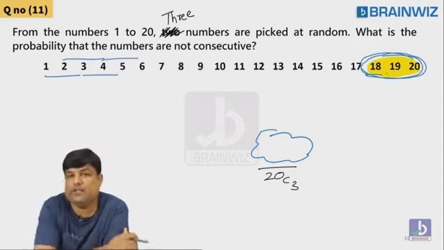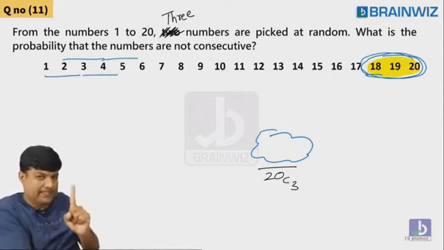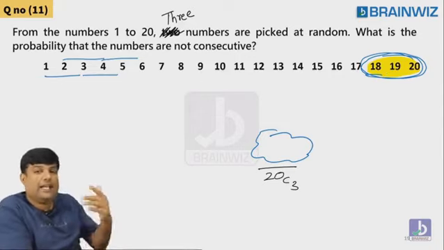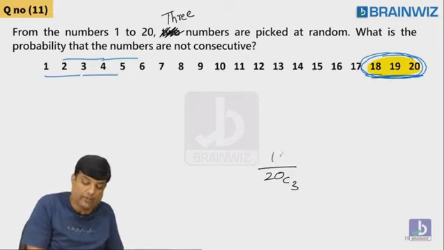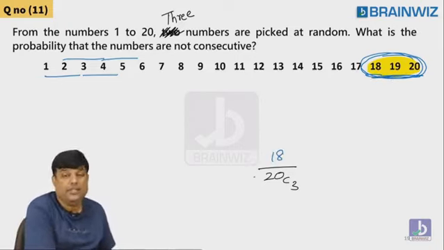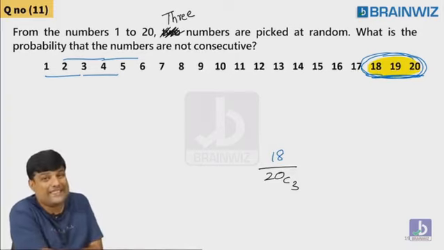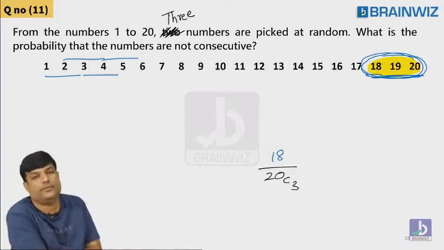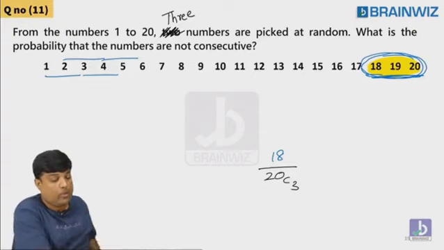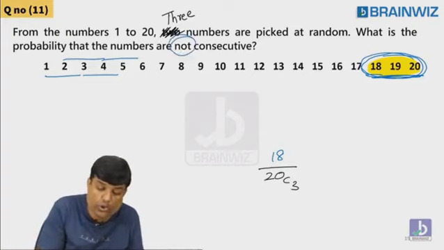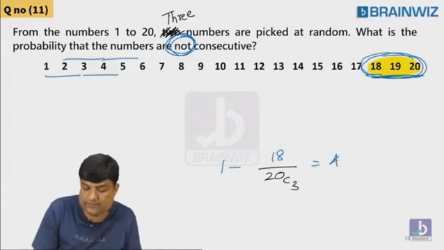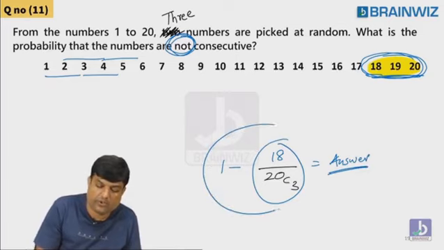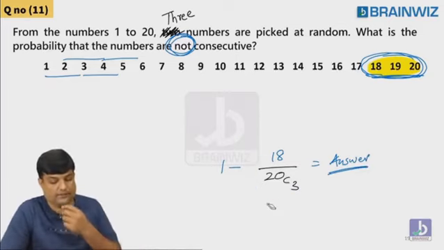So how many sets are available to you? 1, 2, 3 is one set, 2, 3, 4 is another set. Like this, if you keep on checking, the last set is 18, 19, 20. So how many cases are available? 18 sets are available. These 18 sets are what sets? Consecutive. Following, everybody? What did he ask you here? Not consecutive. Do 1 minus. That's it. You'll get the answer. This is consecutive. This is not consecutive. That's it.